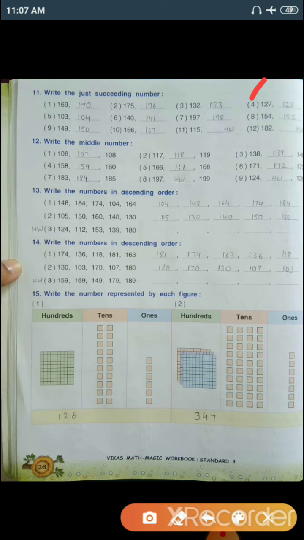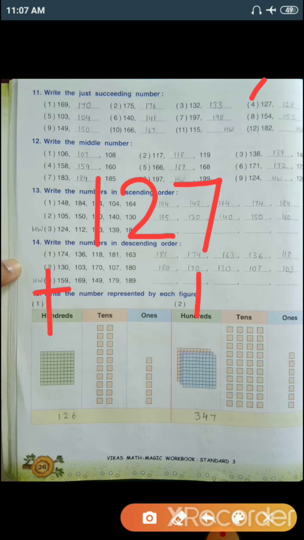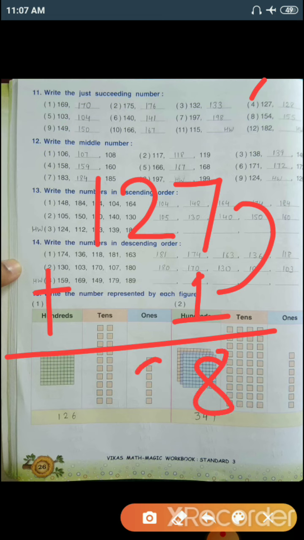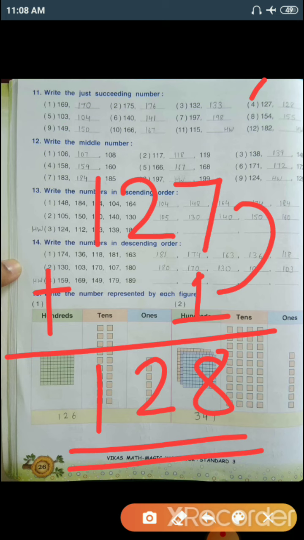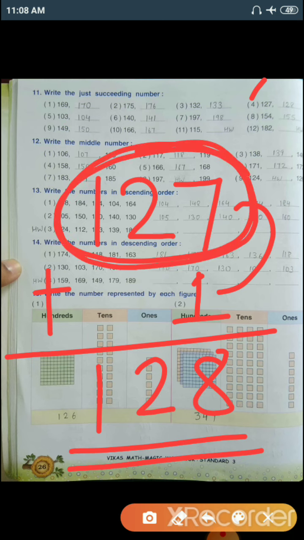Number 4, 127. So the next number of 127 is, let's add 1, 7 plus 1 is 8, 2 as it is and 1. So 128 is the next number or succeeding number of 127.